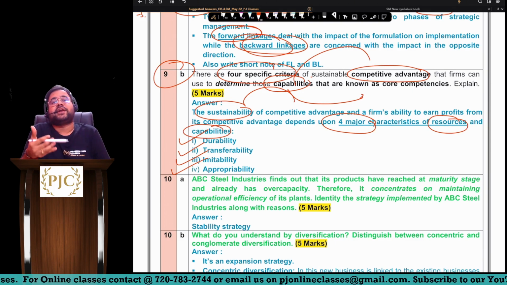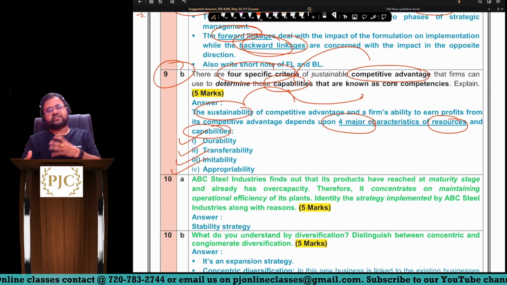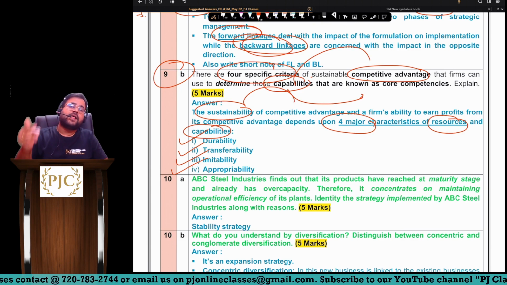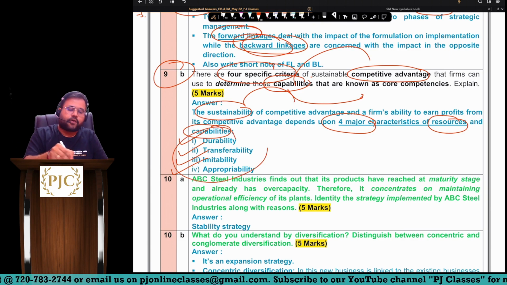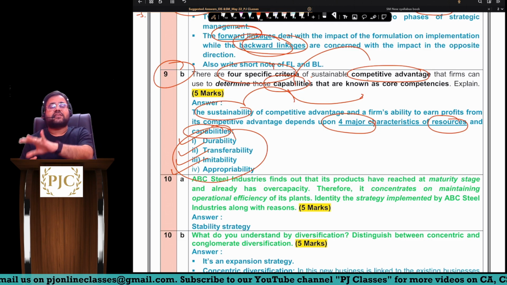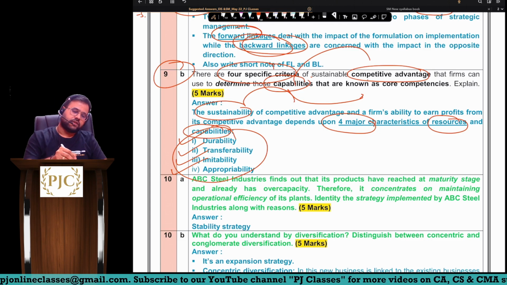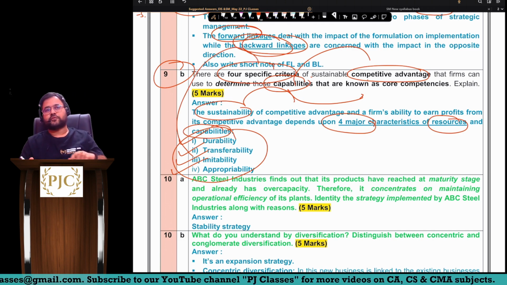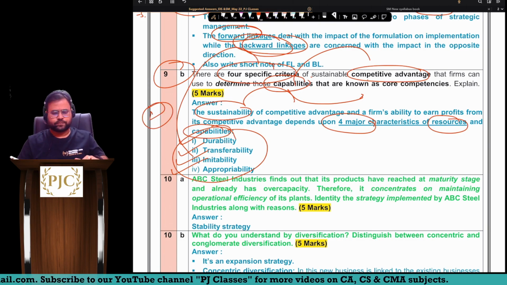Appropriability, meaning capability of appropriation, division, should be there or should not be there? Yes. So these are the 4 points which will ensure whether a company has sustainable competitive advantage or not. So these are the four specific areas you are supposed to write. So this is your chapter number 2.